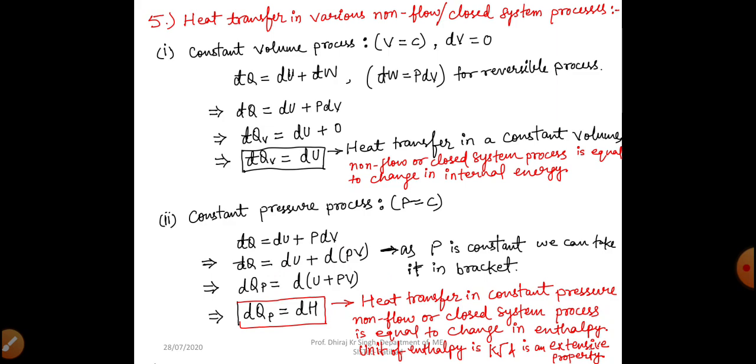So we can write U plus PV as enthalpy, the summation of internal energy and PV is known as enthalpy. So we can write here del Qp equal to dH. H is enthalpy. So heat transfer in a constant pressure non-flow or closed system process is equal to change in enthalpy. The unit of enthalpy is kilojoule, and enthalpy is an extensive property.